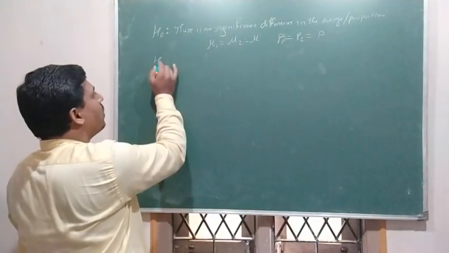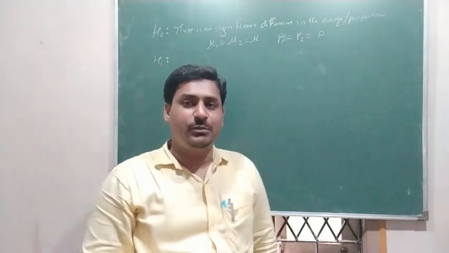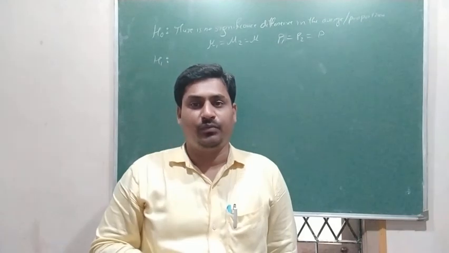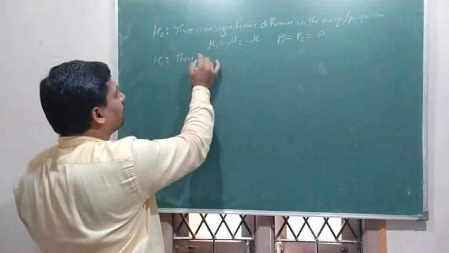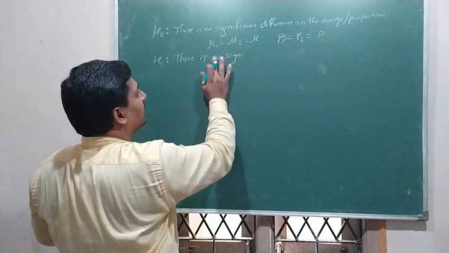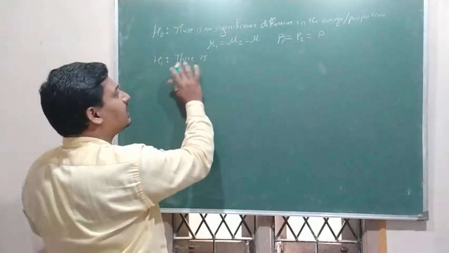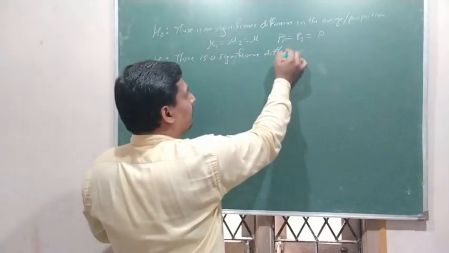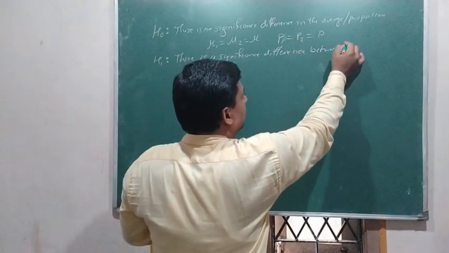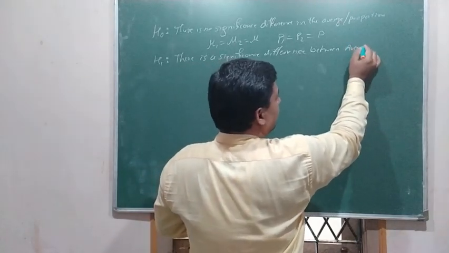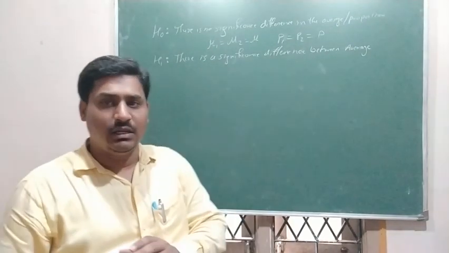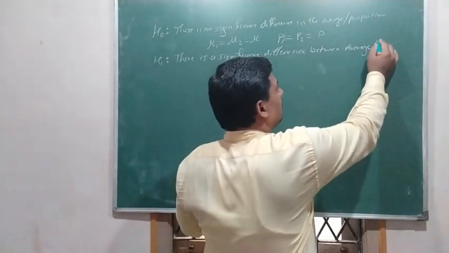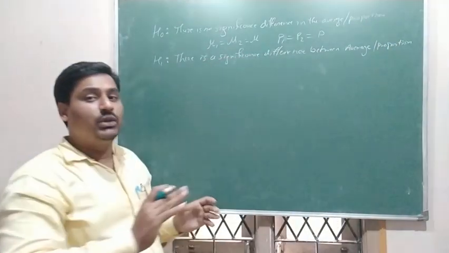And the alternative hypothesis, when the question is like, is there any significant difference between the mean of both populations, or between the proportion of both populations? Then H0 is there is no significant difference, and H1 is there is a significant difference between mean or average, whatever may be: average marks, average height, average passing proportion, or whatever data is given, of both the populations.